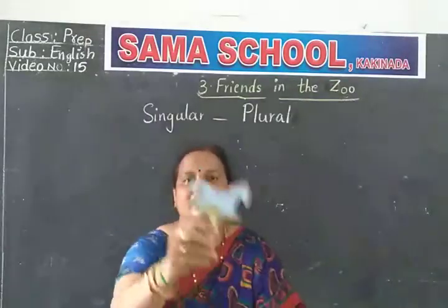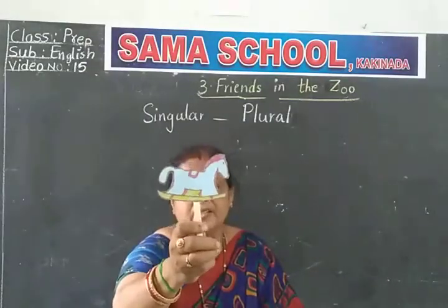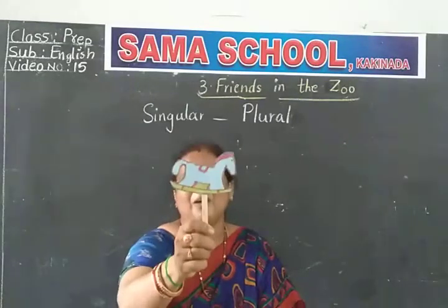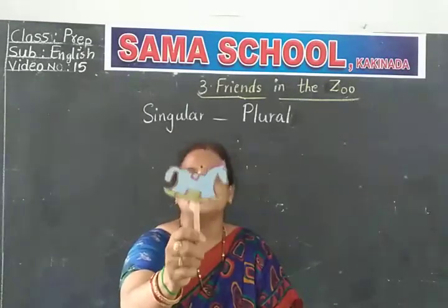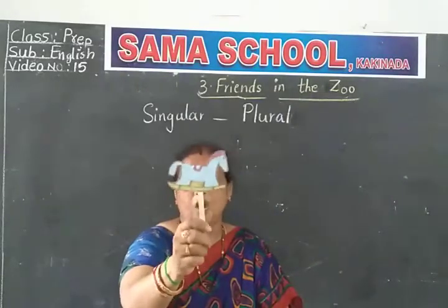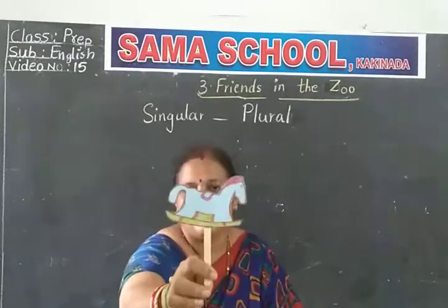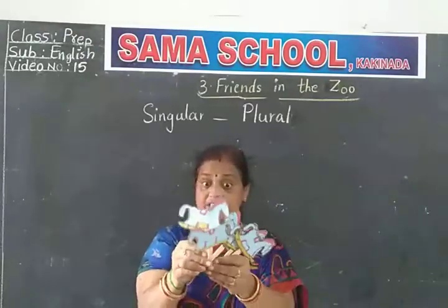If it is one, this is a toy horse, children. It is a toy, Amma. It's not a horse. Just to play, Amma. It is called a toy horse. In the nursery you have it in the toys lesson. This is a toy horse. If it is only one, we say toy horse. But now we see many.